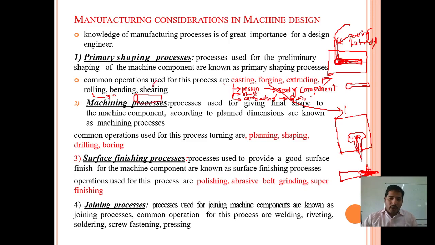Actually, what you are doing here is applying some amount of external force on this tube. You are applying a compressive force on the tube. Due to that, whatever paste is there will come out from the tube. So it is a part of the rolling process. That is the general example.